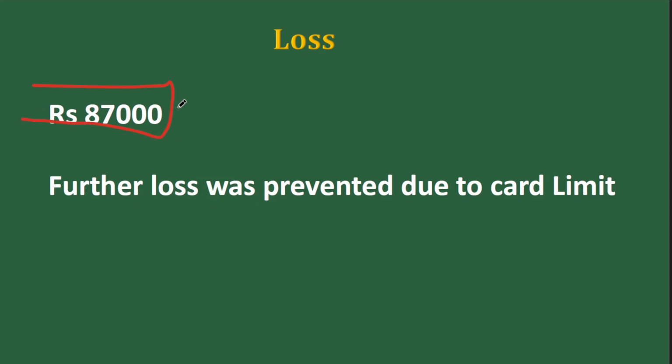They got 87,000 rupees. They tried for further transactions, but she had a limit to her card. Because of that, she was saved. The maximum that was lost was 87,000, beyond which she did not lose. So this is how the scam worked.